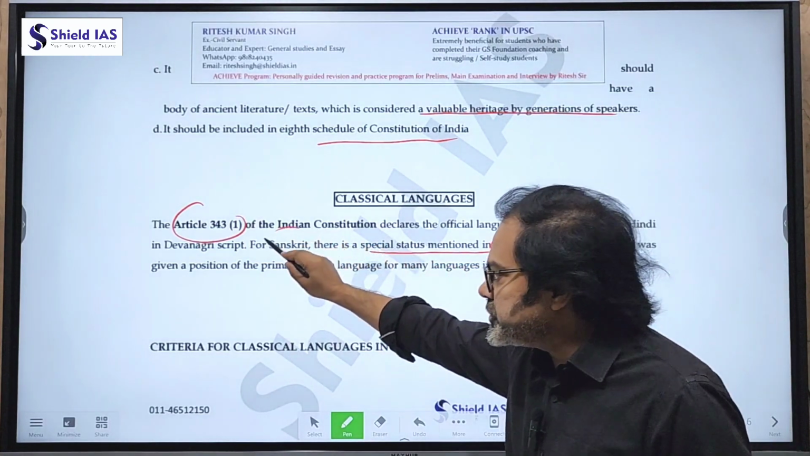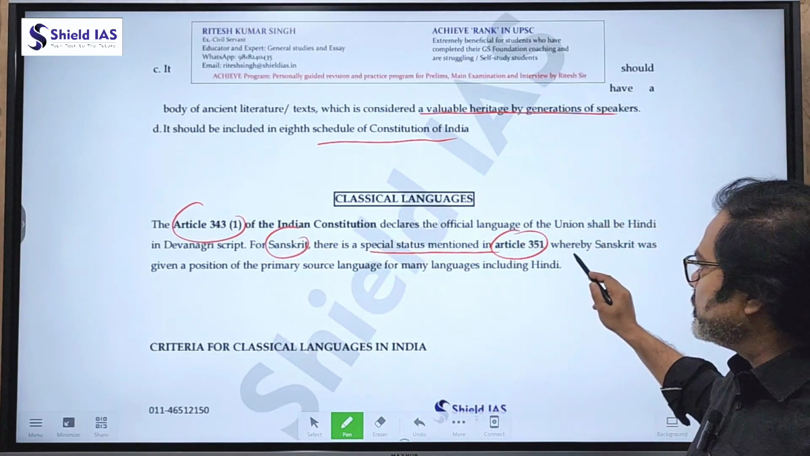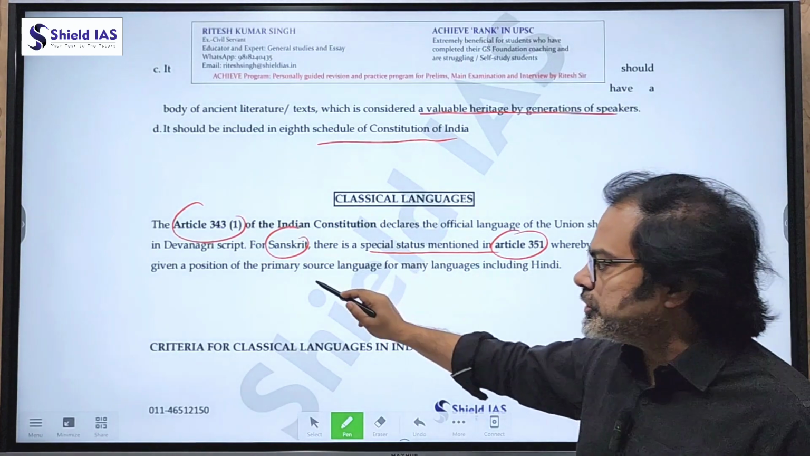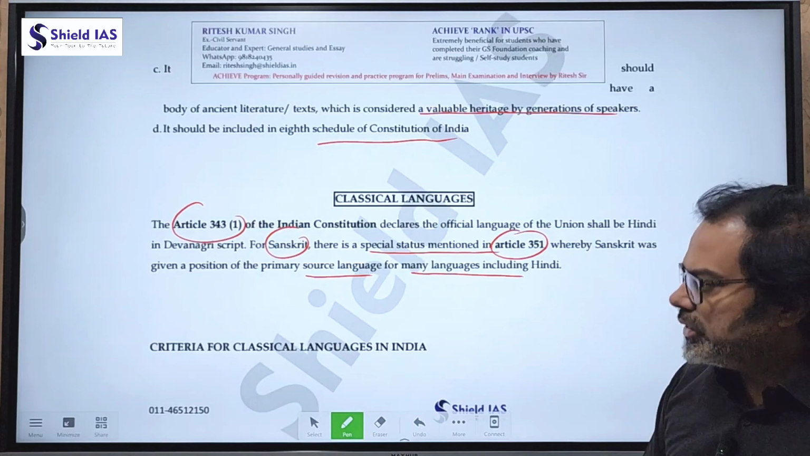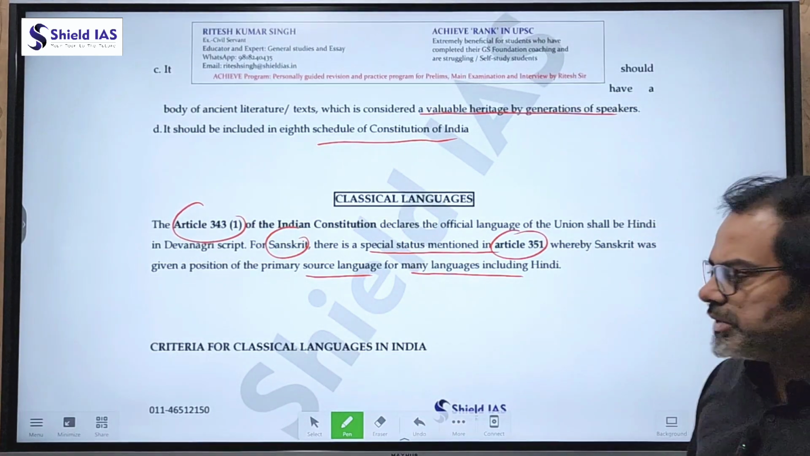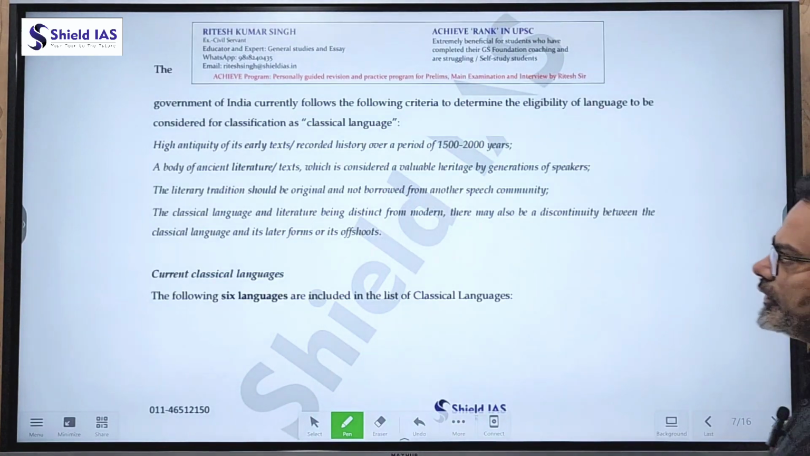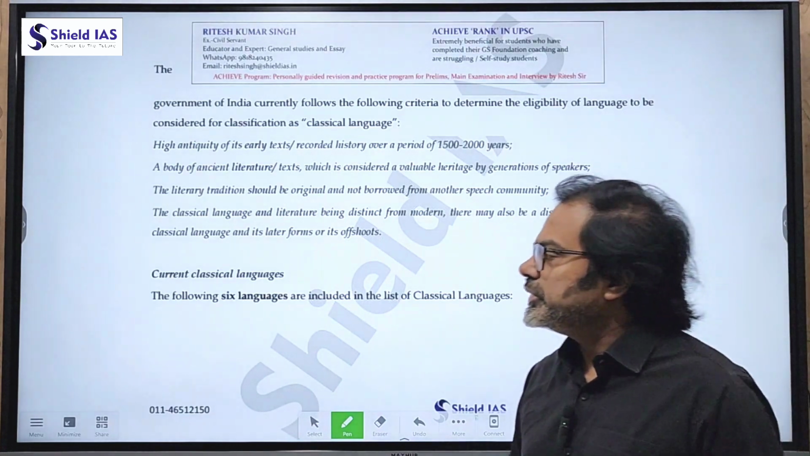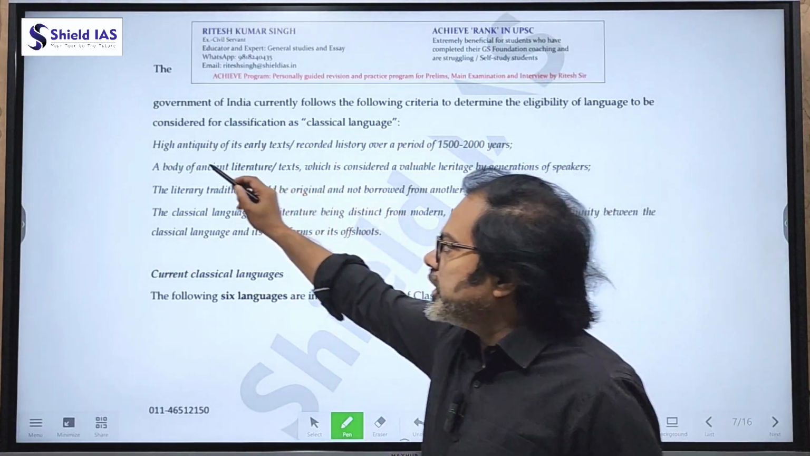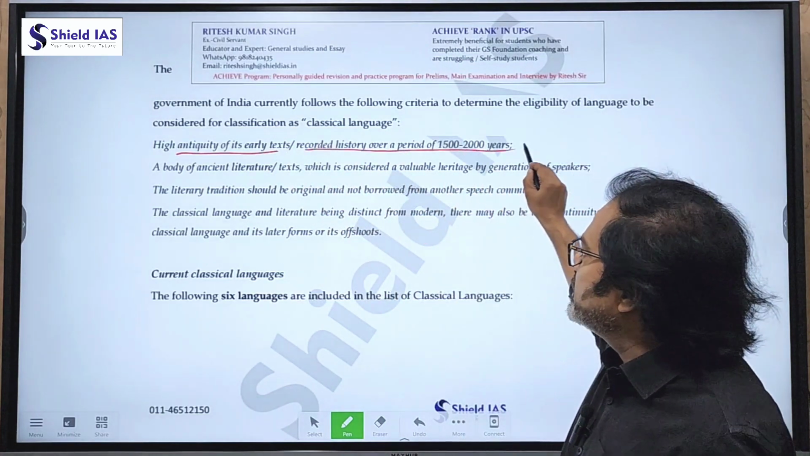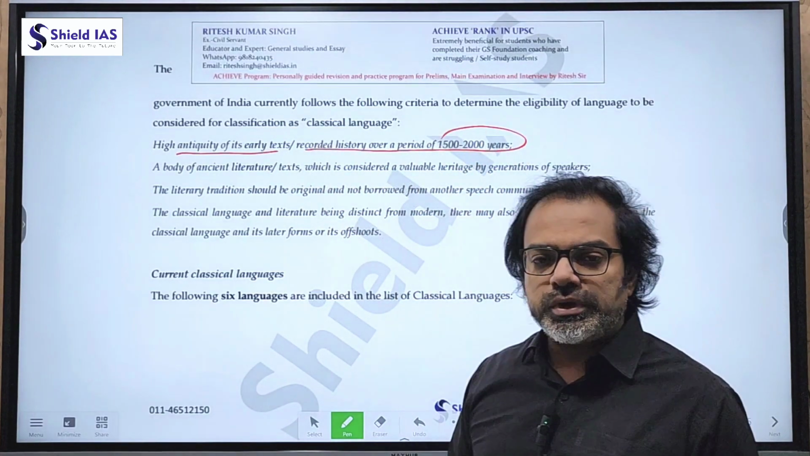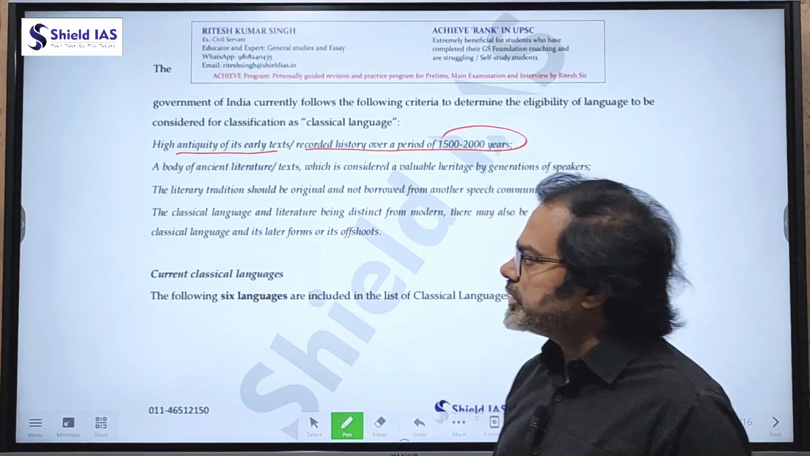So Sanskrit has a special status, whereby it was given the position of the primary source of language for many languages including Hindi. Now, what is the criteria for classical languages in India? These are the following criteria. First of all, high antiquity of its early text, recorded history over a period of 1500 to 2000 years. So the first statement is correct.